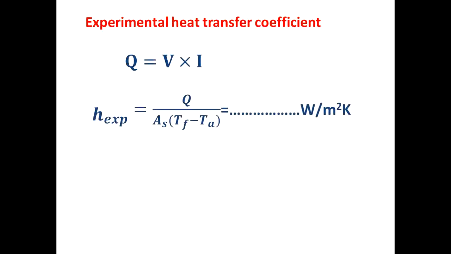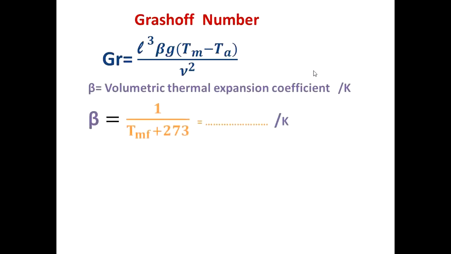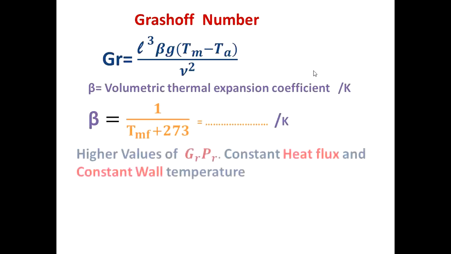Note all the values. You want to calculate the heat transfer coefficient by two methods: one is the theoretical method and the other is the experimental method. In the experimental method this is the formula, and in the theoretical method you calculate the Grashof number. Beta is the volumetric thermal expansion coefficient, in per Kelvin. Whatever film temperature you get, add 273 and take 1 upon that, which gives the beta value.